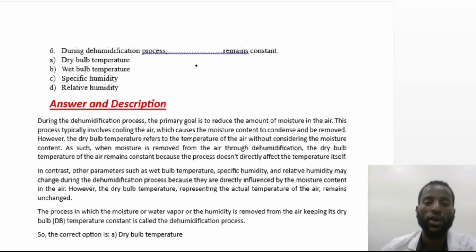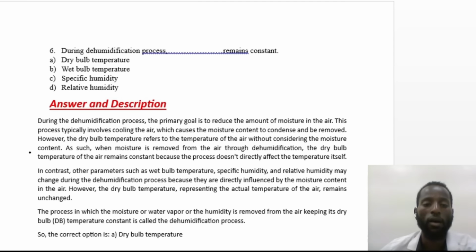The other: during the dehumidification process, dash remains constant. A, dry bulb temperature. B, wet bulb temperature. C, specific humidity. D, relative humidity. During the dehumidification process, the primary goal is to reduce the amount of moisture in the air. So when we perform this process, the target is to reduce the amount of moisture in the air, and this process typically involves cooling the air, which causes the moisture content to condense